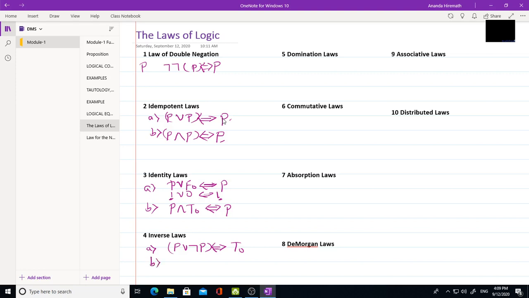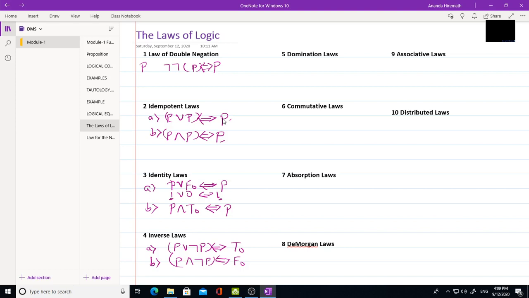Second one, P and not P will be logically equivalent to F naught. Means P and not P will always yield you a contradiction, that is, all truth values will be zeros. So this is the inverse law.